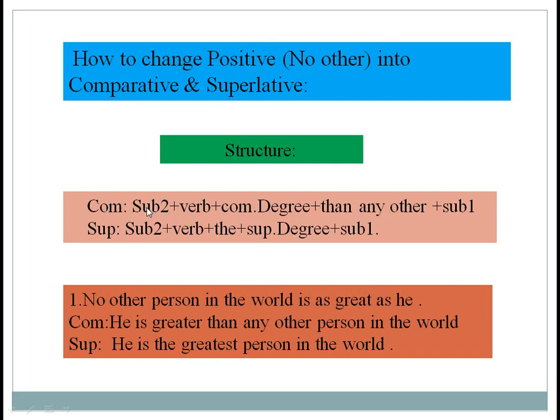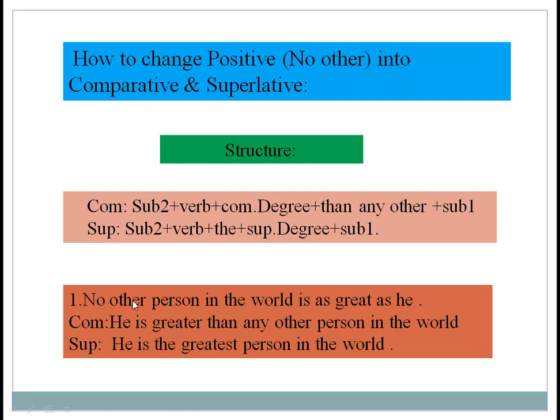According to our structure, first subject 2. Here subject 2 is he. Then verb. Here verb is, he is. Now comparative degree of the positive degree: great is greater. Is greater.